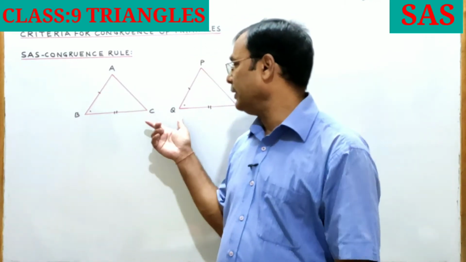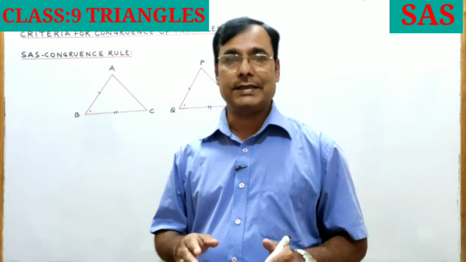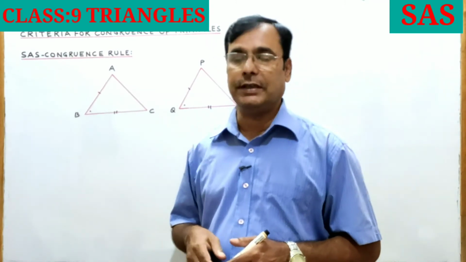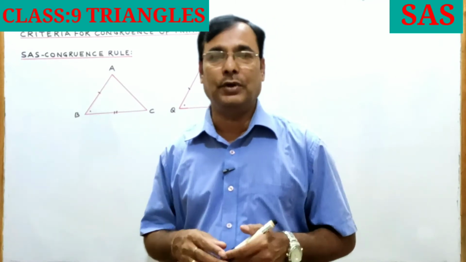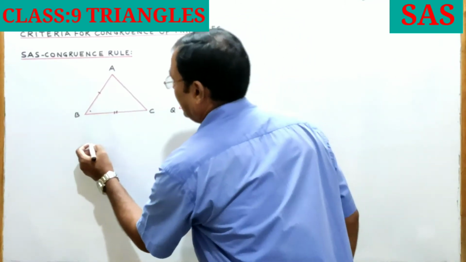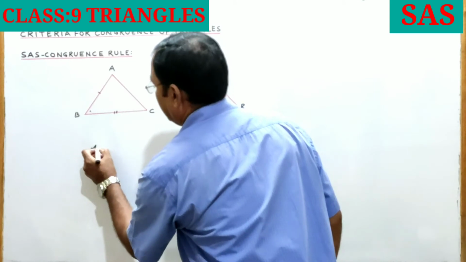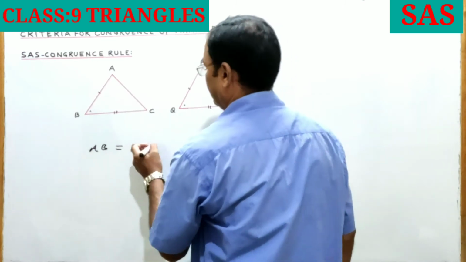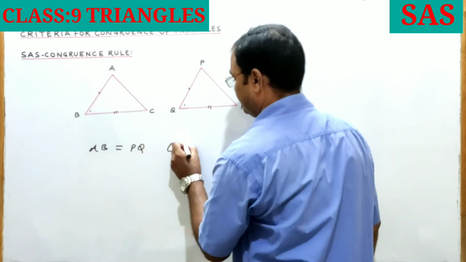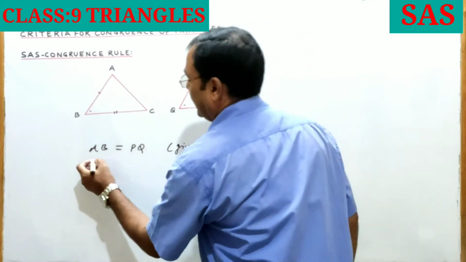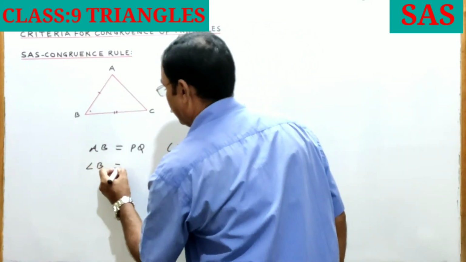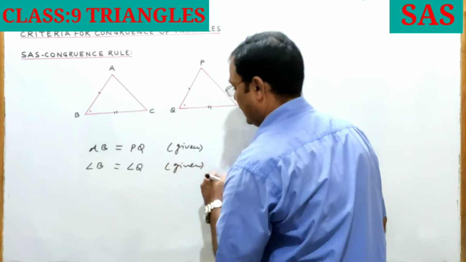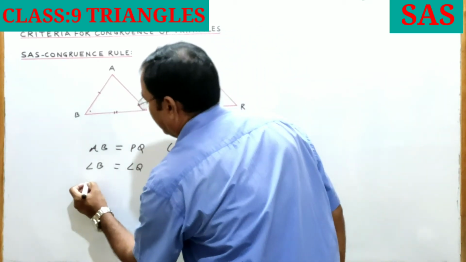So these two triangles are congruent by the SAS congruence rule, and this congruency of triangles ABC and PQR we write symbolically like this. AB is equal to PQ, given. Angle B is equal to angle Q, also given.